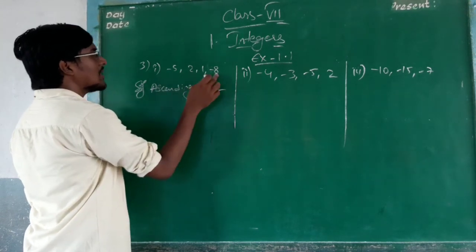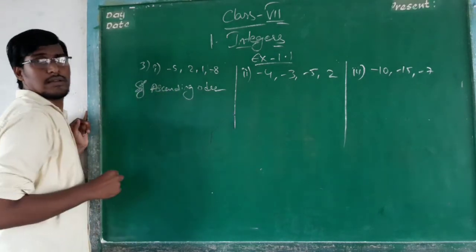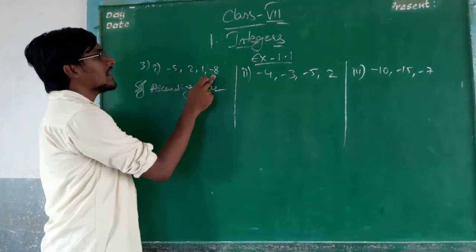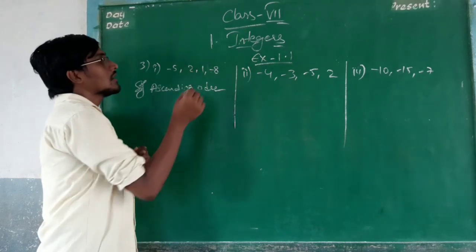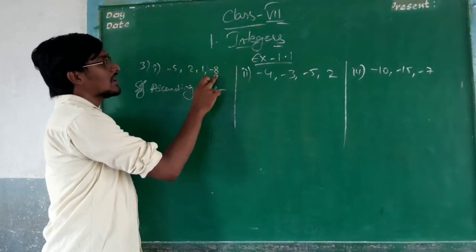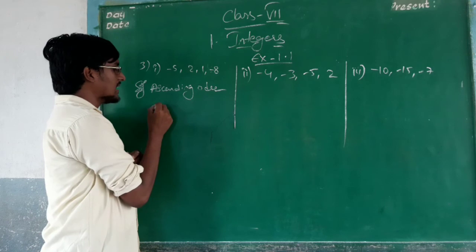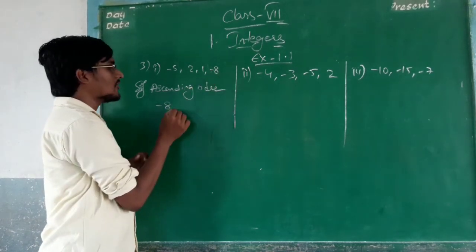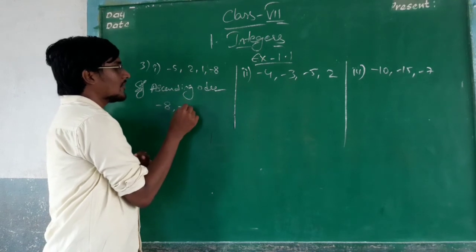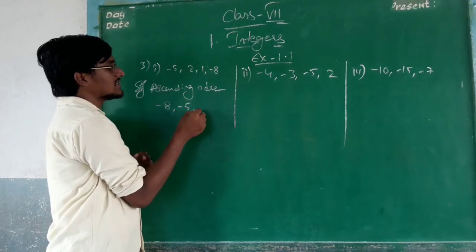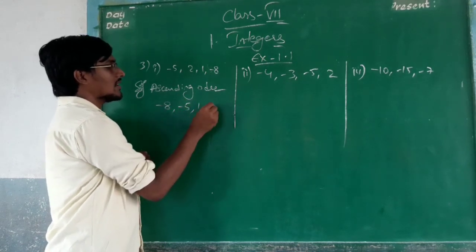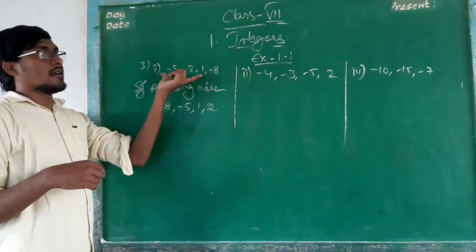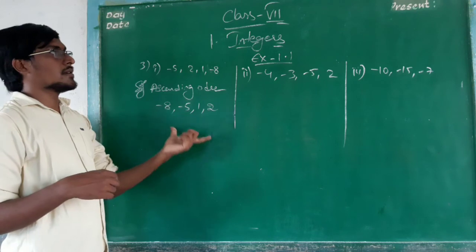What is the smallest number among these? Here minus 5, minus 8, 2 and 1. The smallest number is minus 8. After that minus 5. After that 1. After that 2. This is the ascending order for the above numbers.